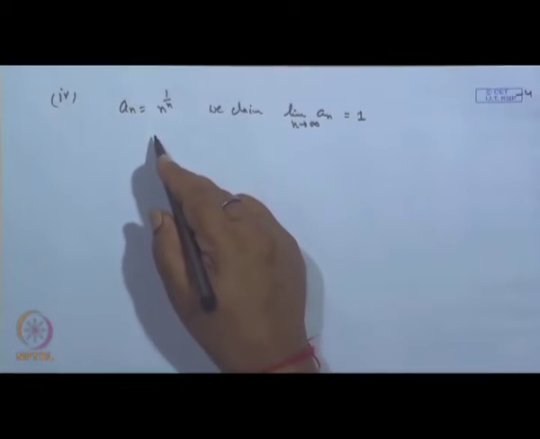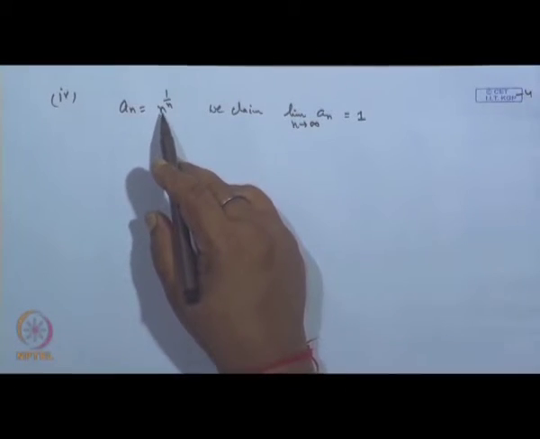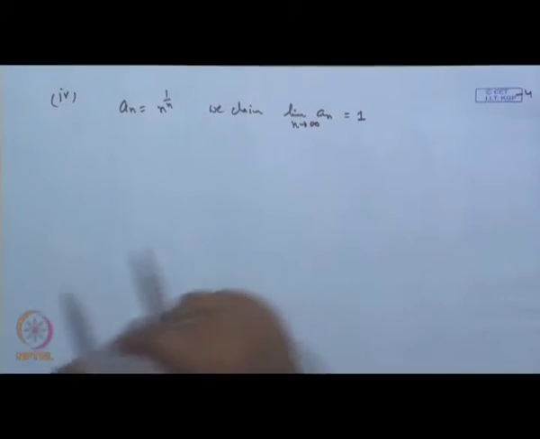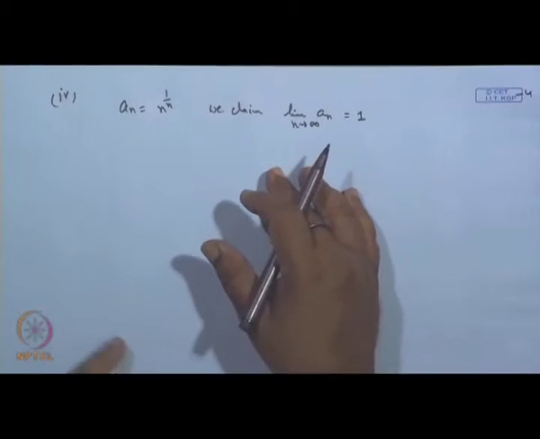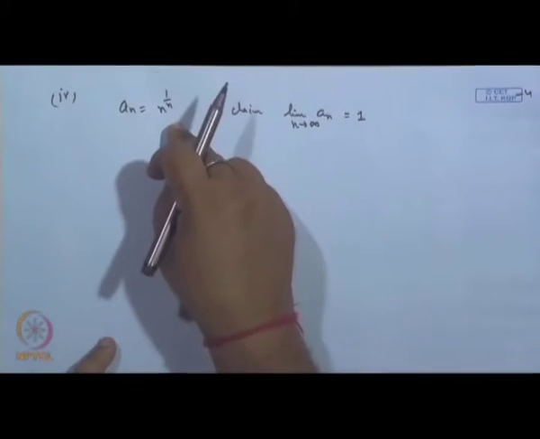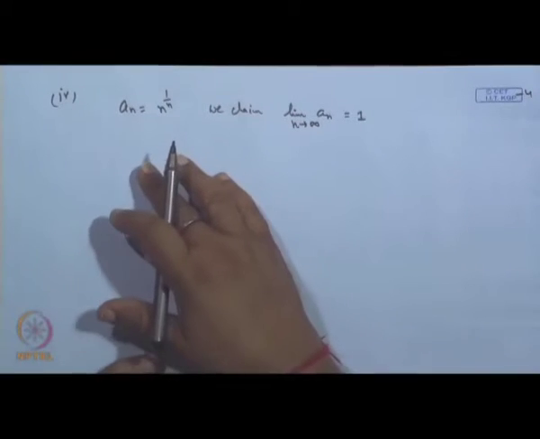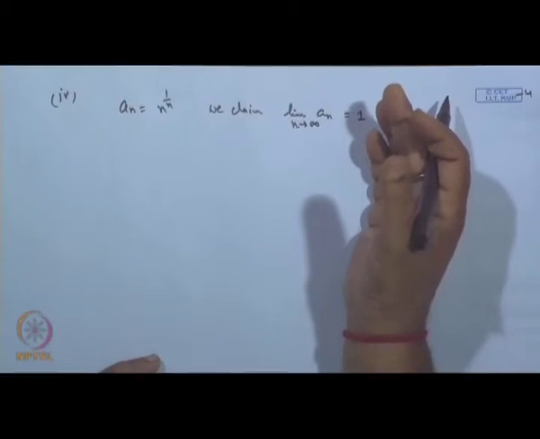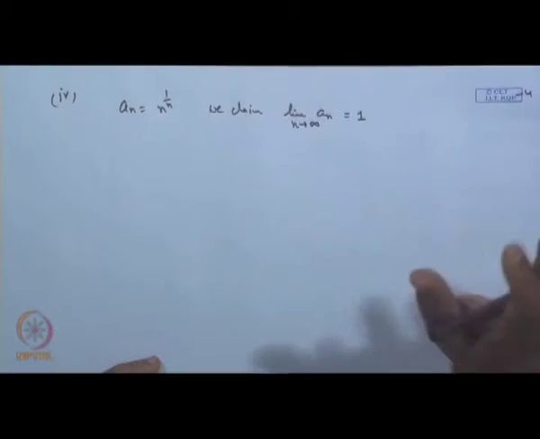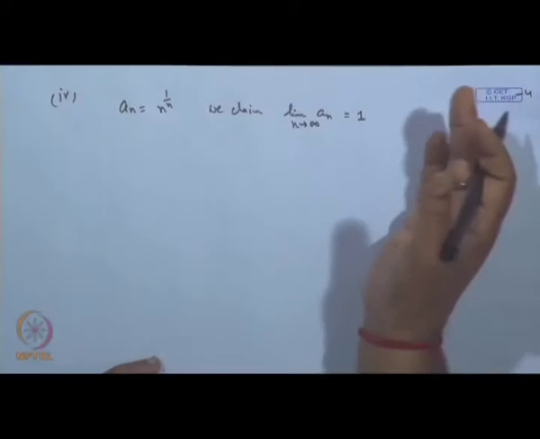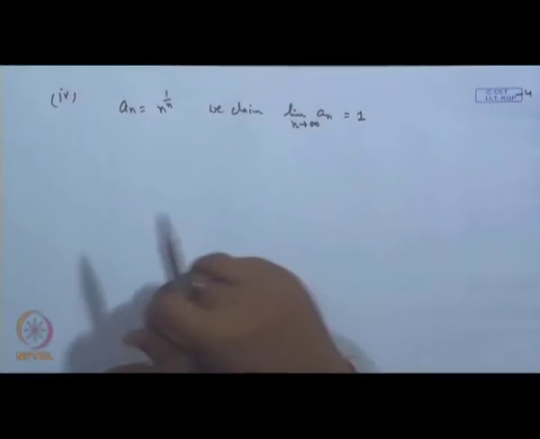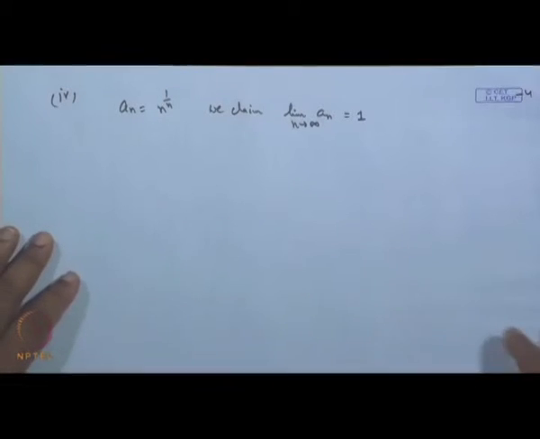As n is sufficiently large, it basically tends to this. So, how to justify the limit to be 1? First, we will show that this sequence is a monotonic sequence. If we prove it is monotonic decreasing or increasing, then if increasing and bounded above, or decreasing and bounded below, its limit will exist.